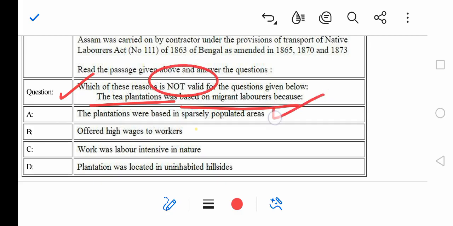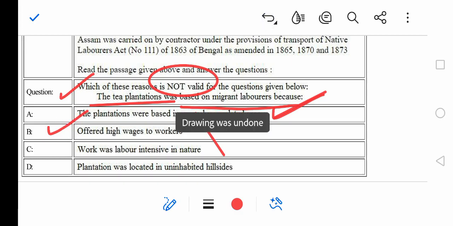Offered high wages, no. Okay, so B is the answer. And option number C, work was labor intensive in nature, yes, it's correct. And plantations were located at uninhabited hillsides, yes. So option number B is the correct answer only.